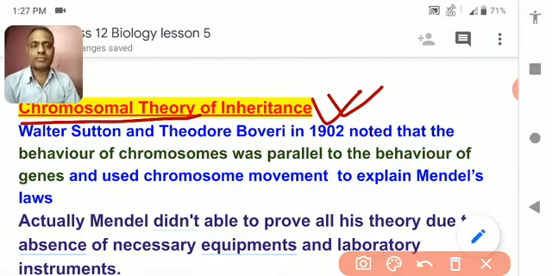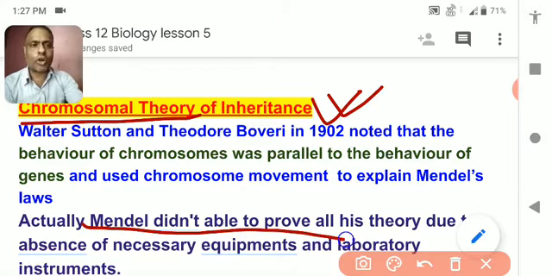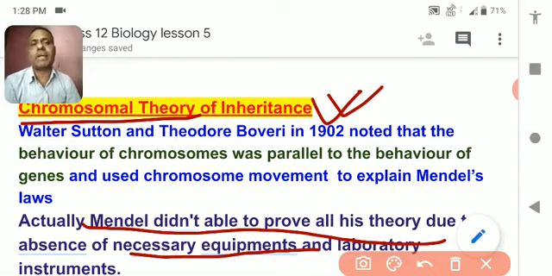Actually, in your book, the chromosomal theory of inheritance has been given in such a way that it cannot be explained very well, and it will create some confusion among the students. So I made it easy so that you can easily understand it. Once again I am repeating, Mendel did not prove all the theory of inheritance given by him, due to the absence of necessary equipment, laboratory instruments and different types of discoveries.